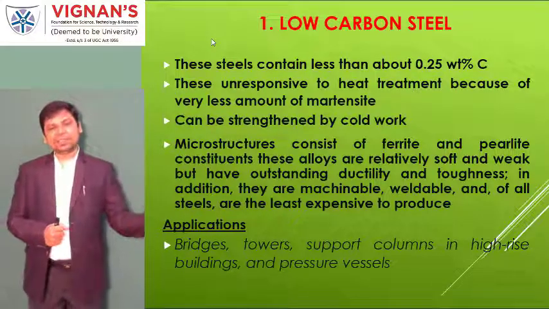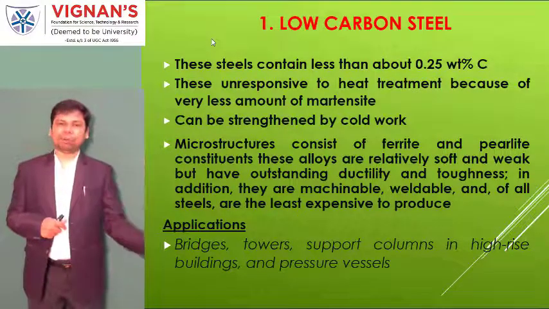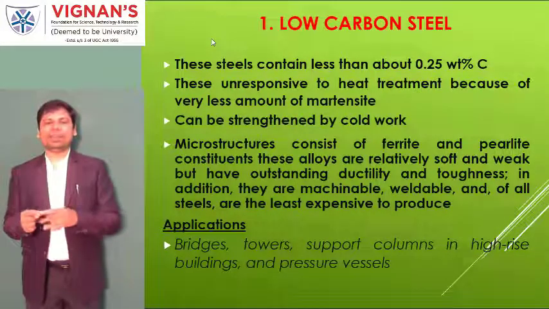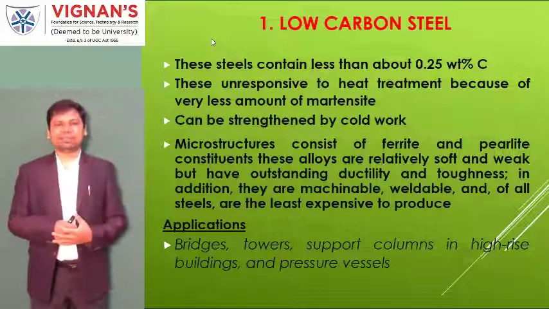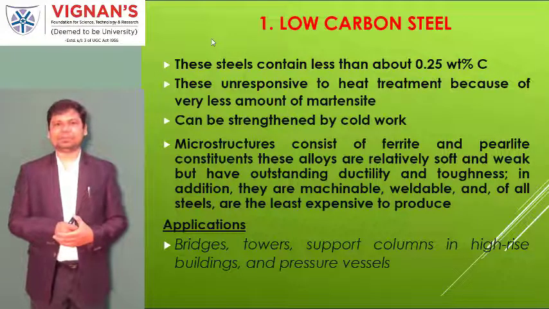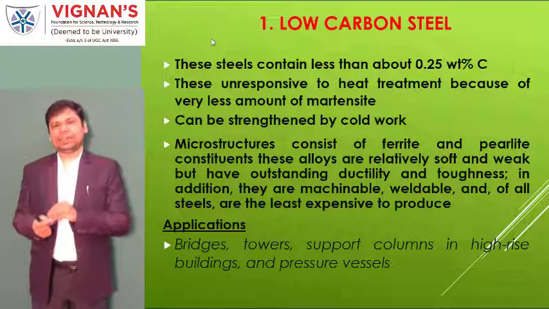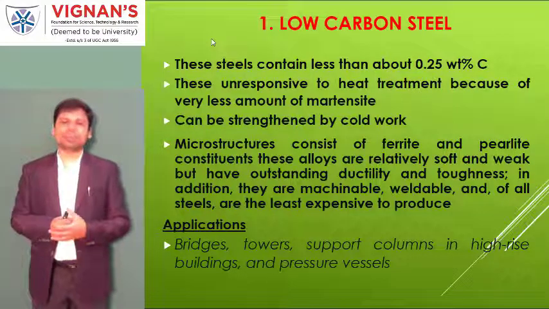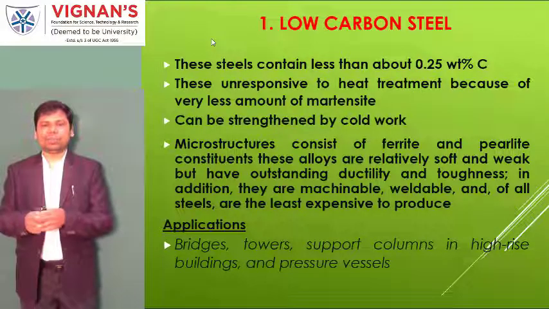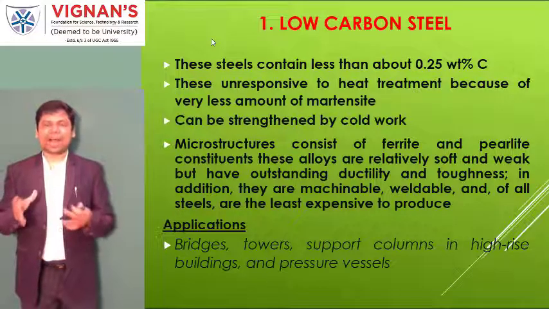That means iron is more dominating in the combination. So whatever the iron properties are, almost those properties exist in low carbon steels. It is ductile, it is soft in nature. And because of the low presence of carbon, it is not recommended for the heat treatment process. Heat treatment means whenever you heat it, it easily melts, easily bends, and easily changes size and shape, because iron is dominant.